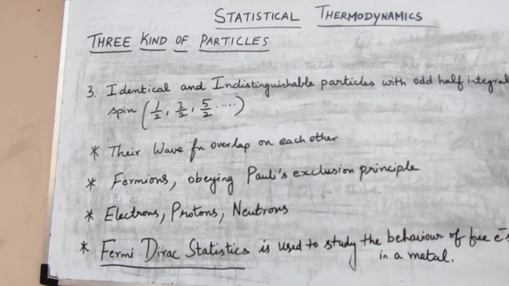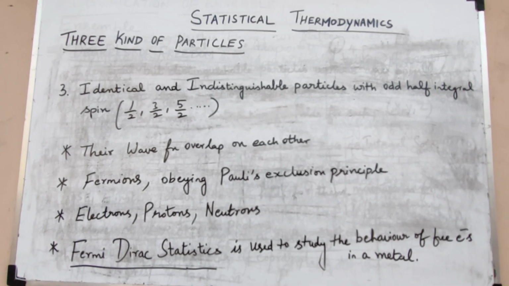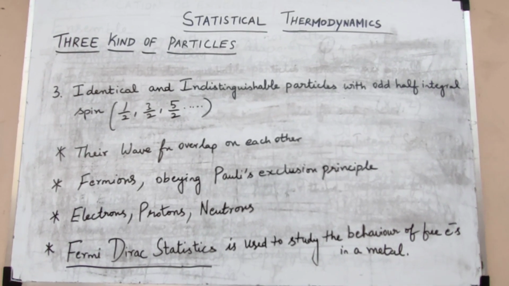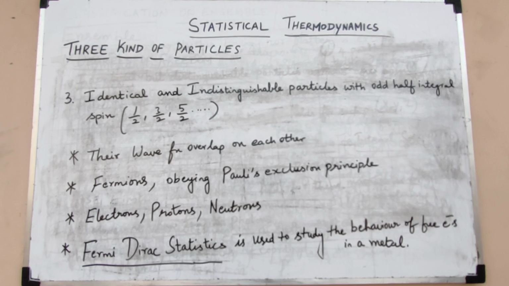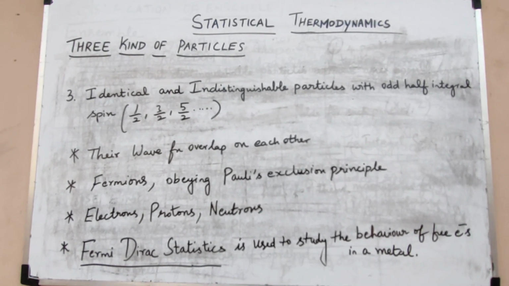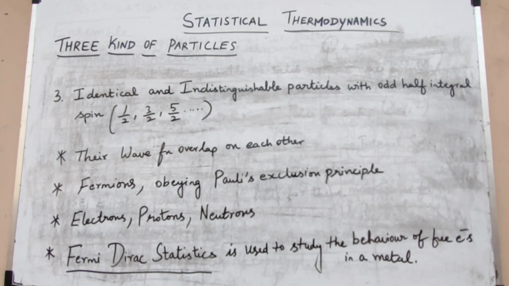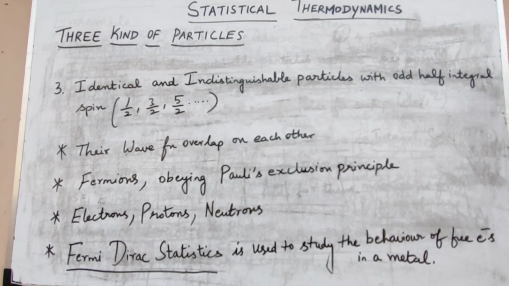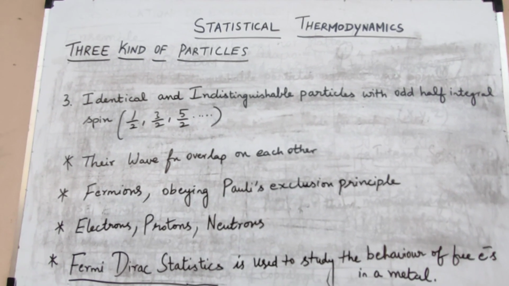Fermi-Dirac statistics is used to study the behavior of free electrons in a metal, whereas Bose-Einstein statistics is used to study the black body energy spectrum. The radiation that is emitted from the black body can be studied using Bose-Einstein statistics.